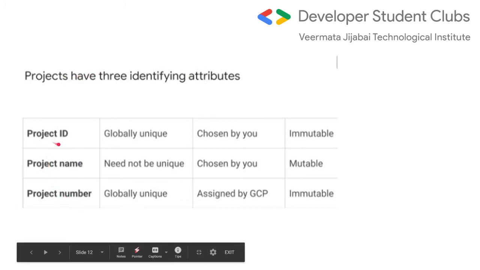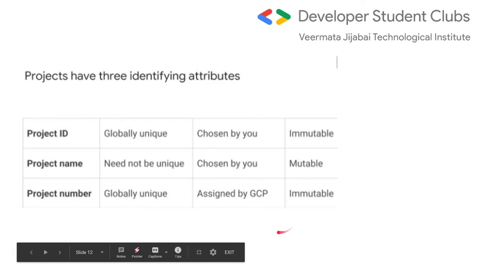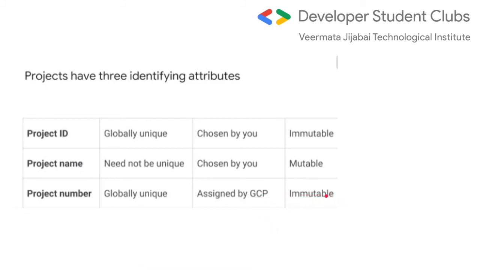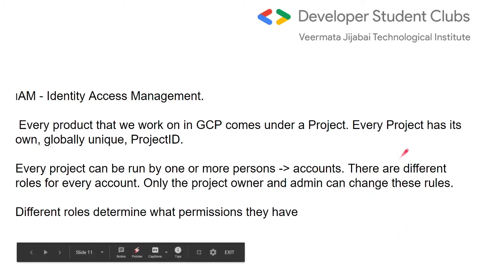The ID is unique, chosen by you, and it is immutable, that is, it cannot be changed. Name, on the other hand, need not be unique; it is chosen by you and can be changed. And number is also globally unique, assigned by the Google Cloud service providers, and that is also immutable. So what I want to say is that every application that you develop or deploy via Google Cloud Platform comes under a project, and every project has its own globally unique project ID.